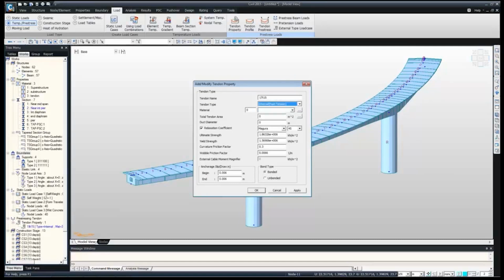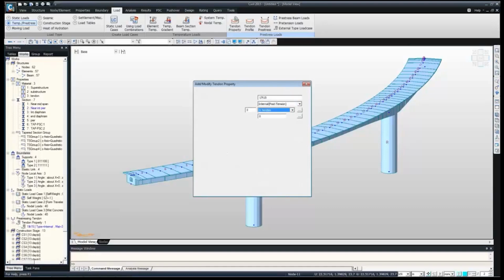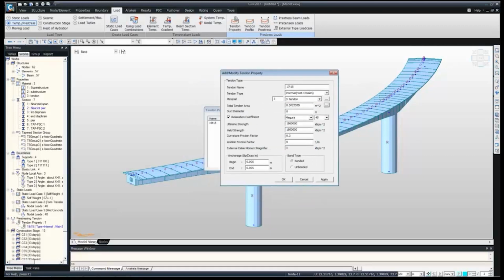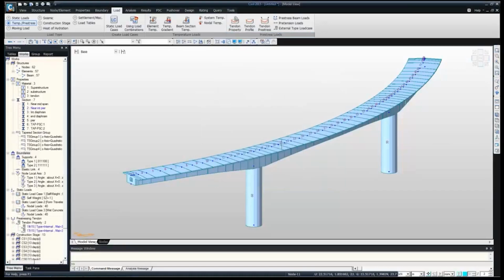In the same way we can define the 17T15. Internal post tension, then tendon, total tendon area 15.2, again number of strands 17, okay. Then duct diameter 0.1, and IRC 112 and normal. Then ultimate strength, yield strength, curvature friction, wobble friction factor, I'm taking the same, and then finally okay and close. Then we have to go to the tendon profile.